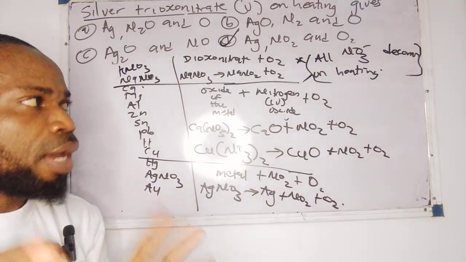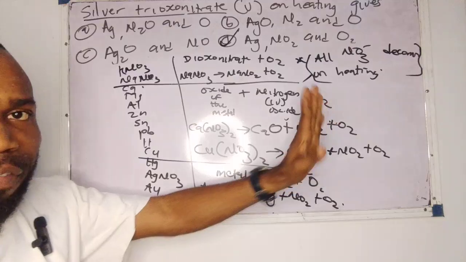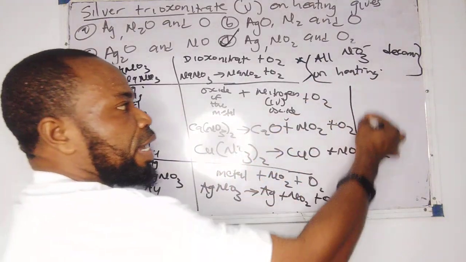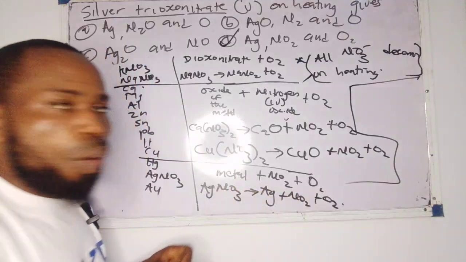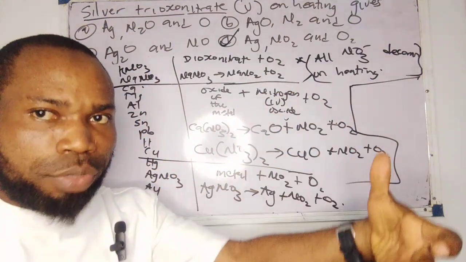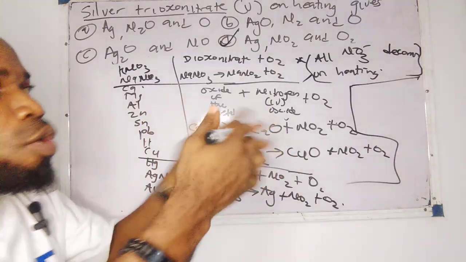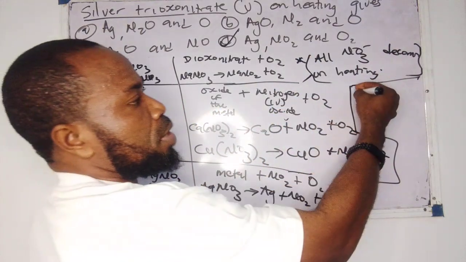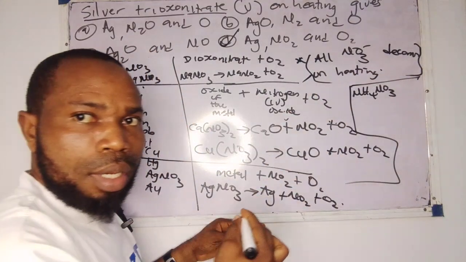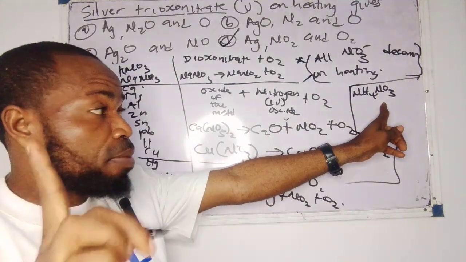But there's something I want to bring out here, very, very fast. These are not only the metals that form trioxonitrate. Let me give you an instance. The other ones are not metals. For instance, we have ammonium trioxonitrate. This one is not common in exams. If you are writing an exam, be very careful.